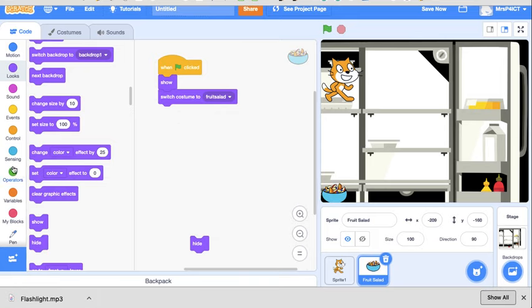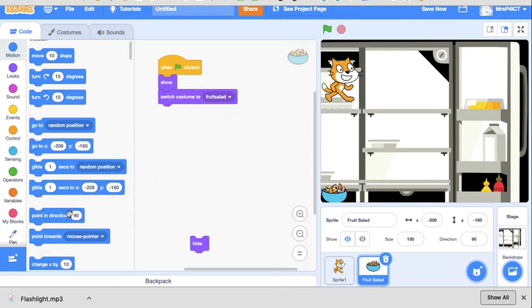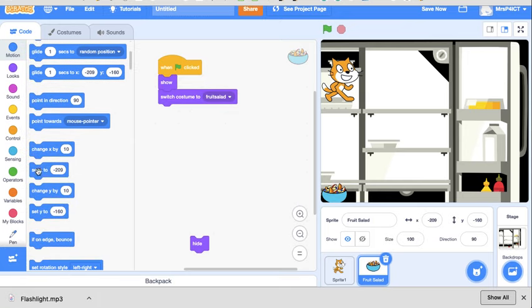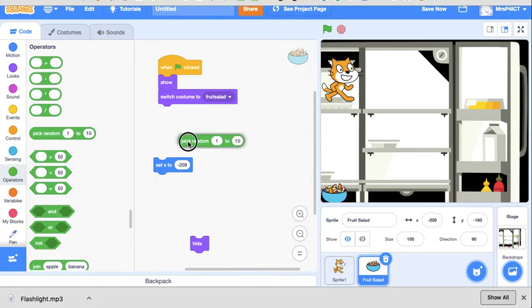So in our motions, we're going to set X to, and we're going to give him some random choices.